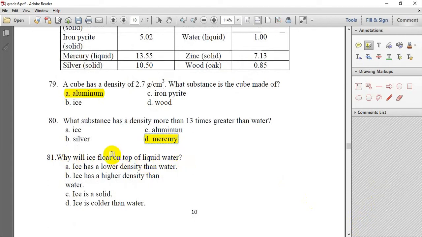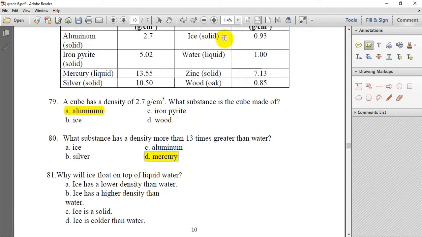Okay, next question 81. Why will ice float on the top of liquid water? Why when we put a block of ice or a cube of ice on the water, it floats? Because ice has a lower density than water, ice has a higher density than water, ice is a solid, or ice is colder than water. In this question, if you remember in the table, ice has density 0.93 while the liquid water has 1.